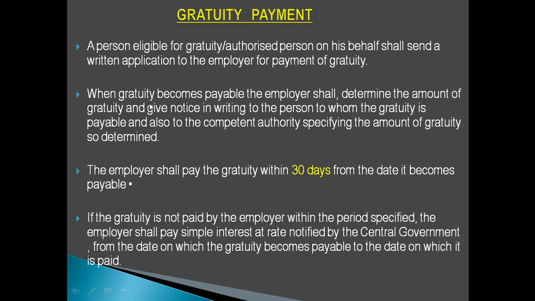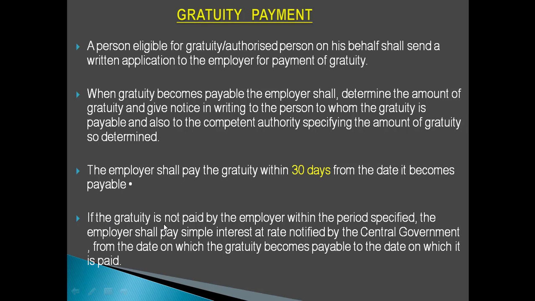Now, when the gratuity becomes payable, the employer himself shall determine the amount of gratuity and give notice in writing to the person, that is to the employee, to whom the gratuity is payable, and also to the competent authority, specifying the amount of gratuity which is determined. Then the employer shall pay gratuity to the concerned person, that is to the eligible employee or the authorized person, within 30 days from the date it becomes payable.